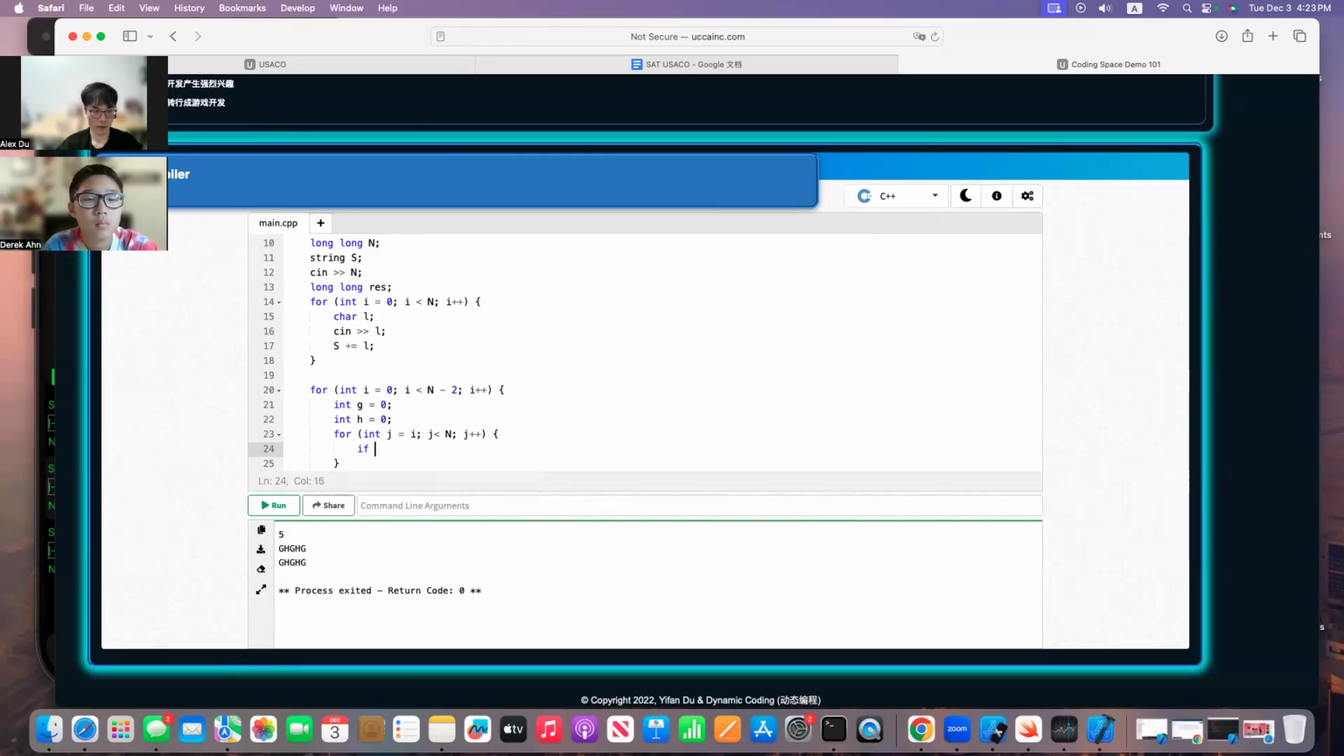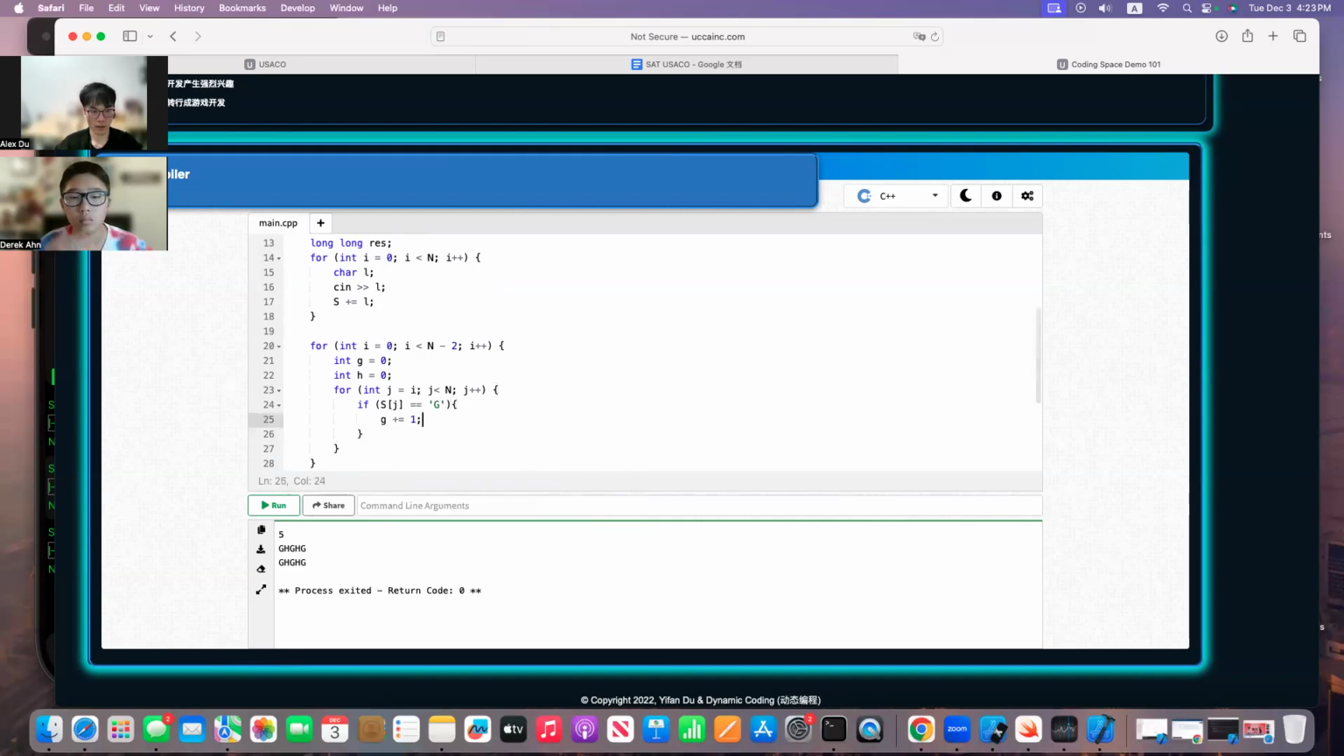And then right here, you are checking something, so you need the if statement here. If s of j is a g, then what do you do? You increment the g by 1. And then else, that simply means it is h, so h plus 1, right? Okay. So pretty straightforward here.